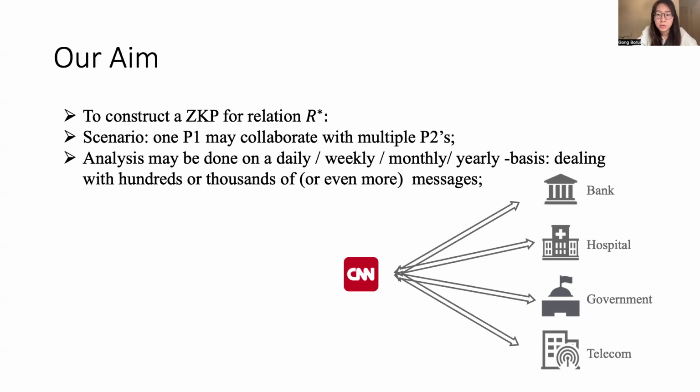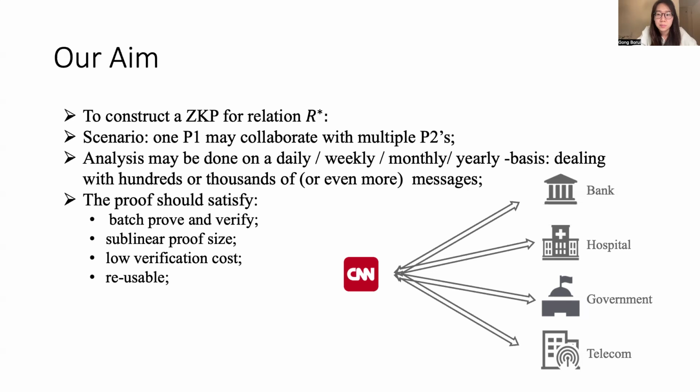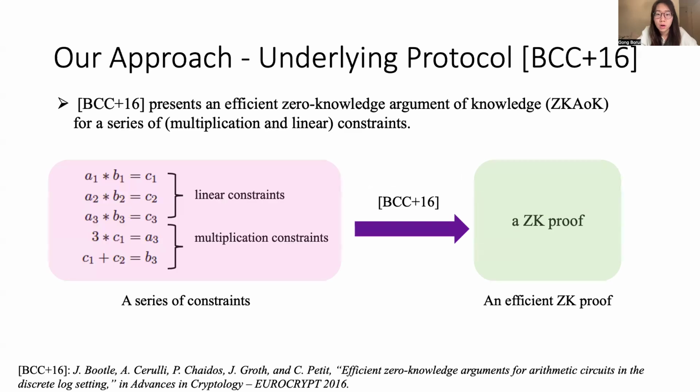So our aim is to construct a zero-knowledge proof that can support batch proof and verification, has sublinear proof size, low verification cost, and can be reusable. So this goes to our solution. Our underlying protocol is BCC plus 16. It constructs an efficient zero-knowledge proof with a series of linear and multiplication constraints as inputs.